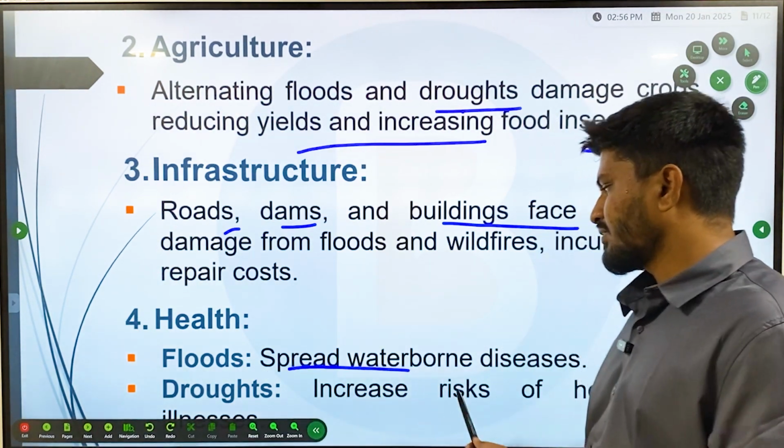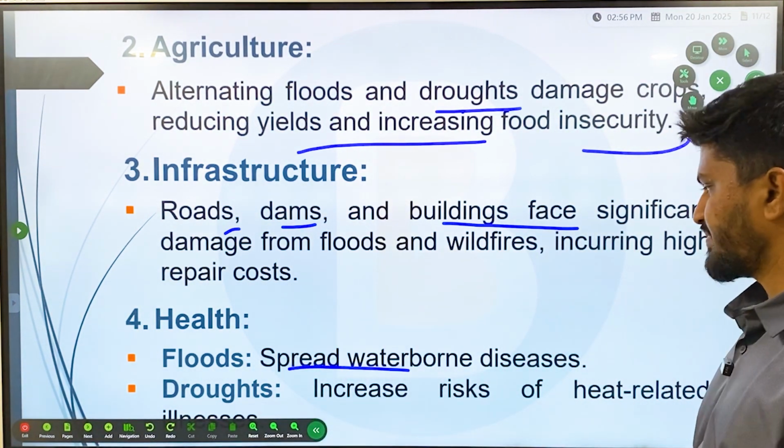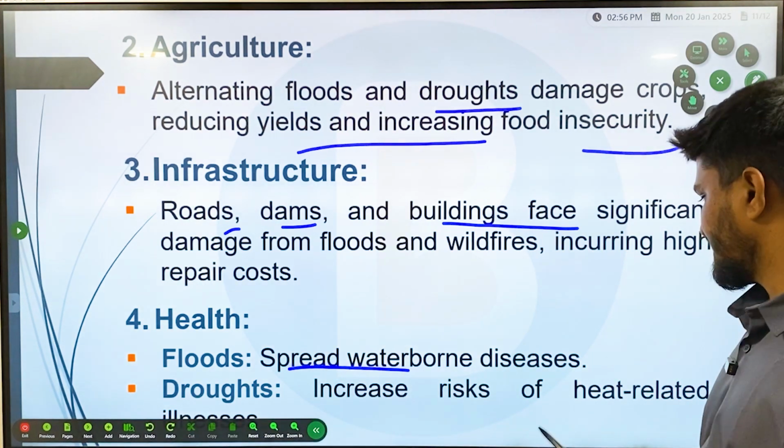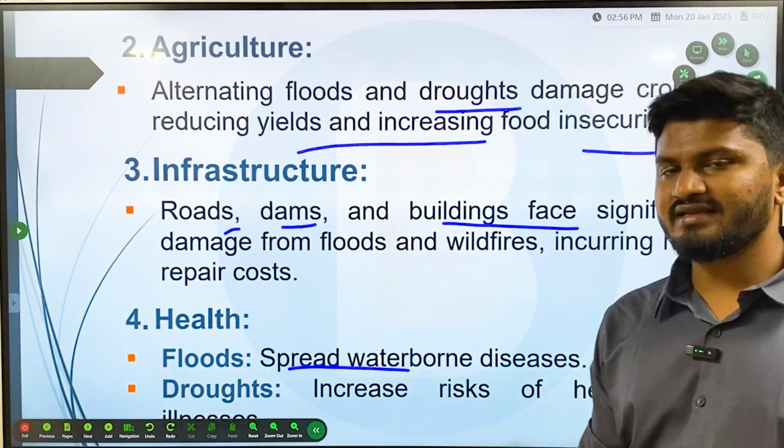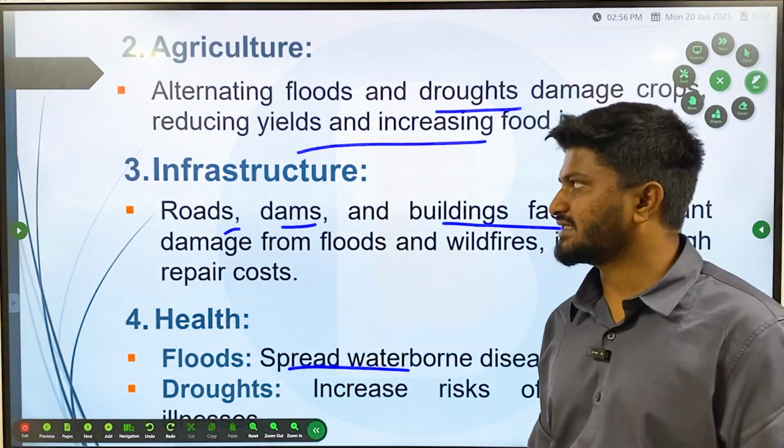Health: floods will spread waterborne diseases, and droughts will increase the risk of heat-related illnesses, like heat stroke, etc.